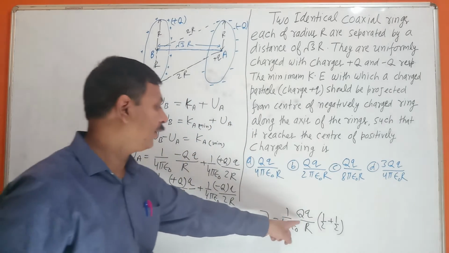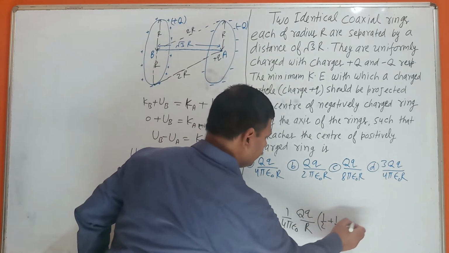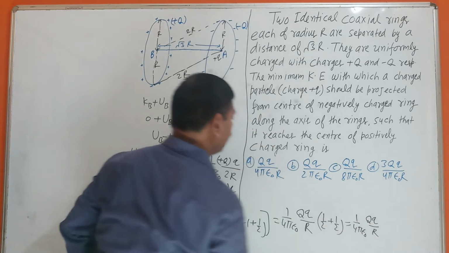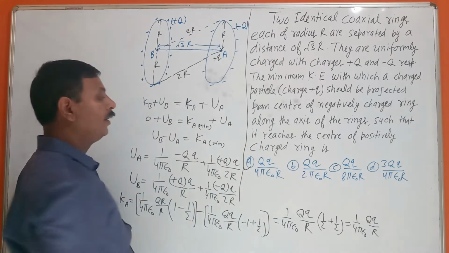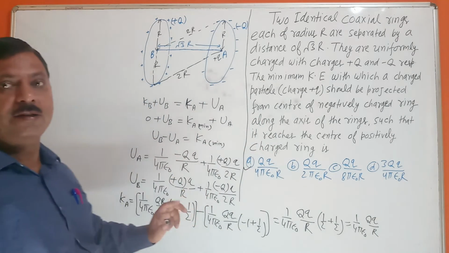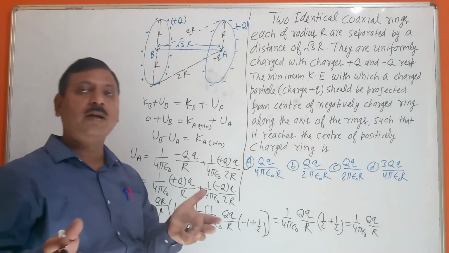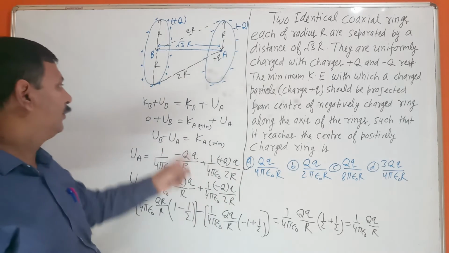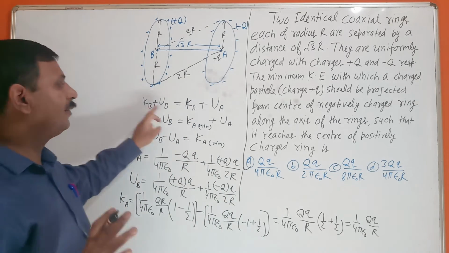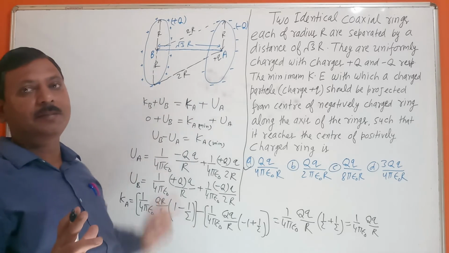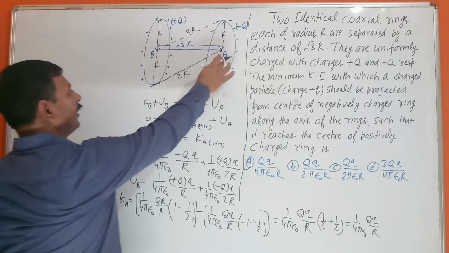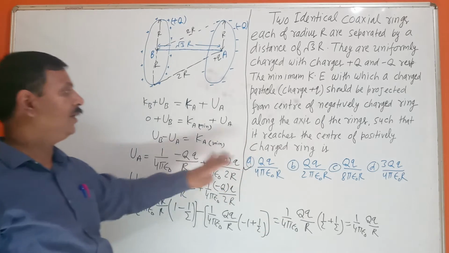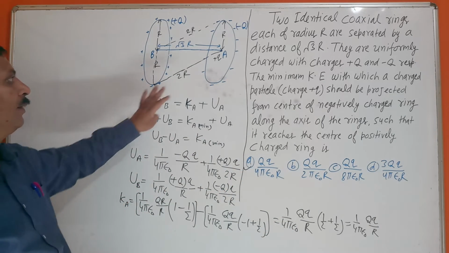So formula, what is the minimum kinetic energy? So this will come 1 upon 4 pi epsilon naught Q upon R. You can see here the first option will be correct. See here, when we talk about the minimum kinetic energy required to reach from one point to another point, the law of conservation of energy applies: kinetic plus potential. Total energy at A is equal to total energy at B. By this we can find the minimum kinetic energy. Okay.